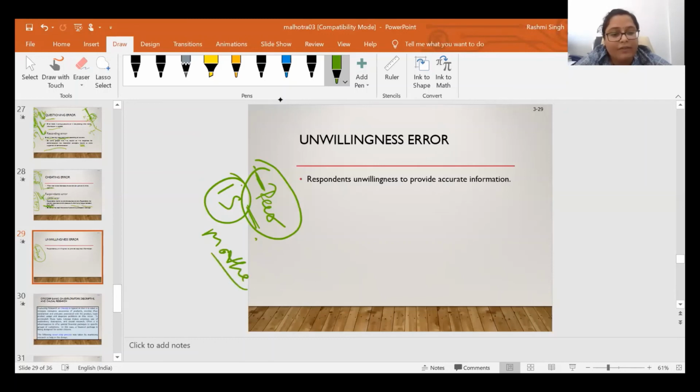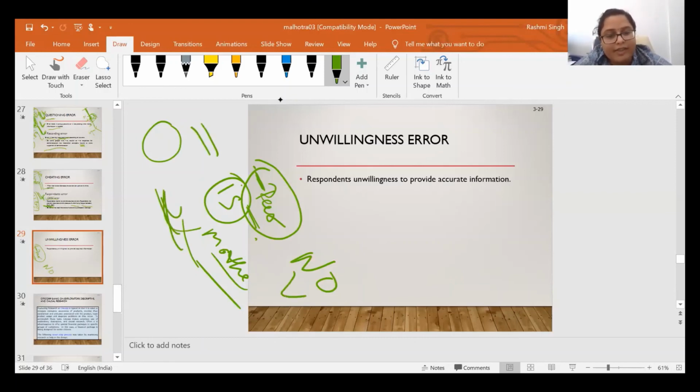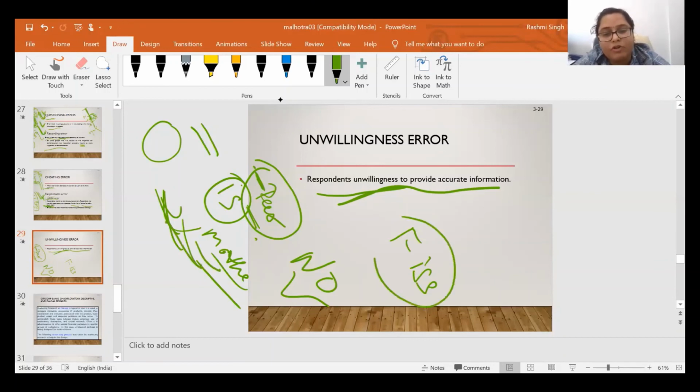If I ask you directly, you will definitely say no. If I directly ask you whether there is any financial crisis in your family, you will say no. That is being unwilling to provide accurate information, because you don't want others to know about your family problems or financial crisis. That is the unwillingness error by the respondent.